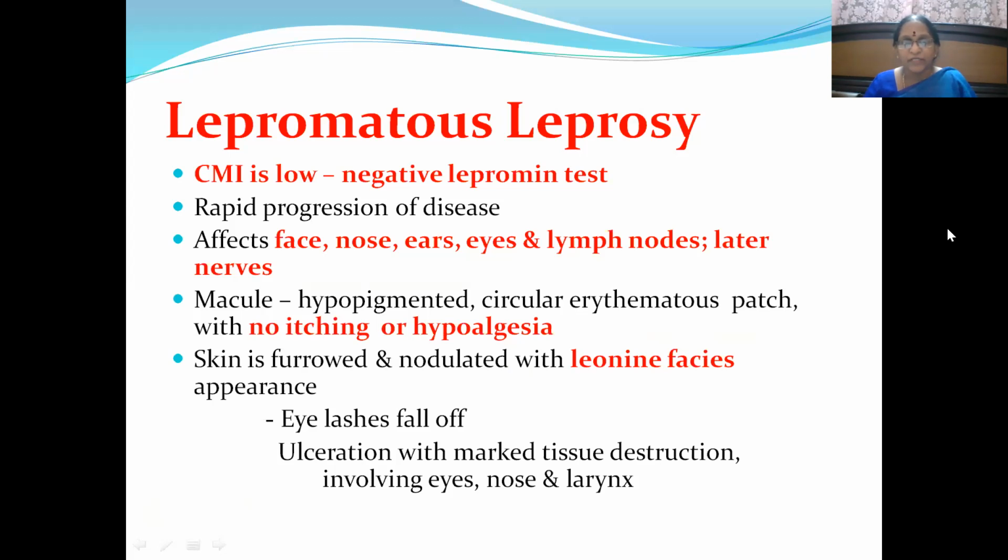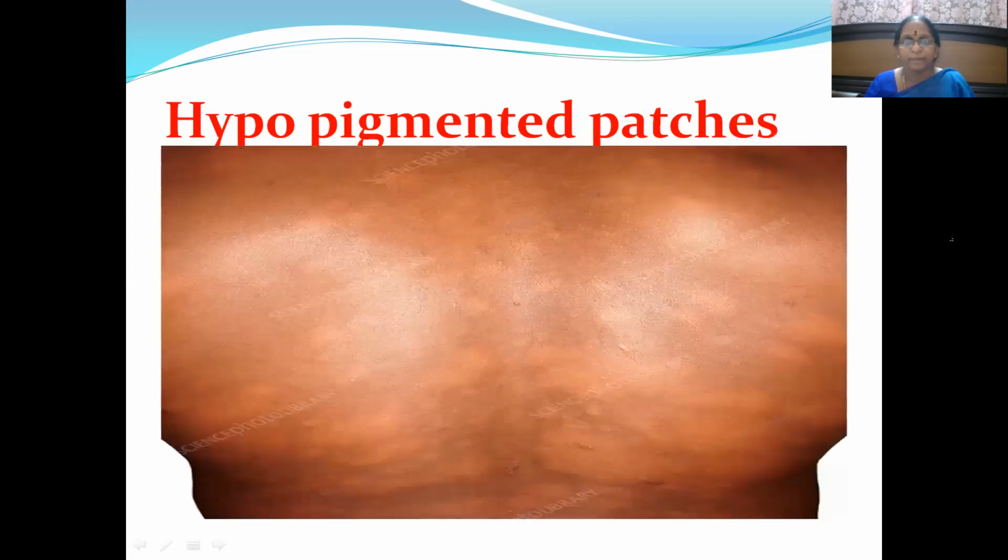And skin is furrowed here, nodulated with leonine faces appearance, wherein you can see in the patient's face the eyelashes getting fallen off, and ulceration of the face, entire lesions getting ulcerated with marked tissue restriction involving eyes, nose, and larynx, where the nasal bone will be depressed, deformed, and then nasal bone cartilage will be eaten away. And eye picture also I'll be showing you in subsequent slides. It will be resulting in cataract, blindness, and various other things also.